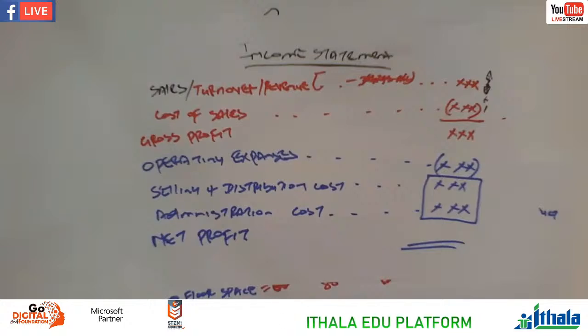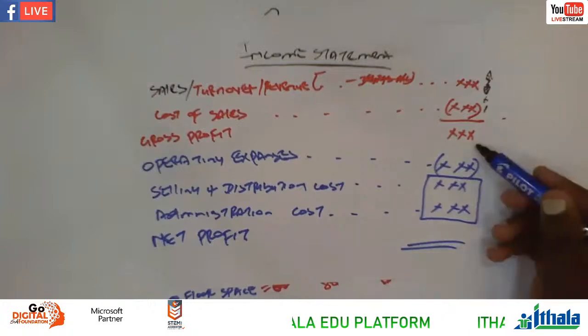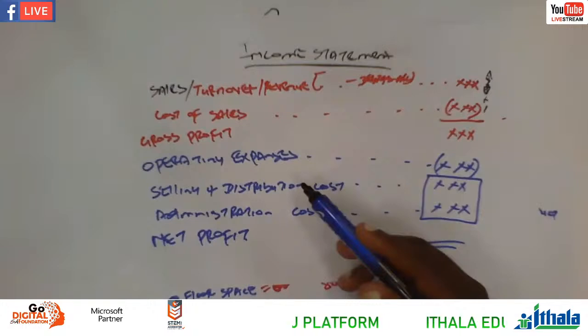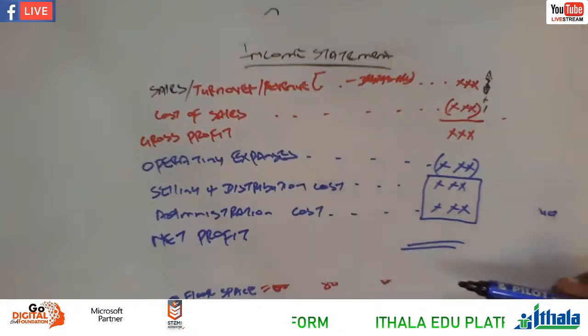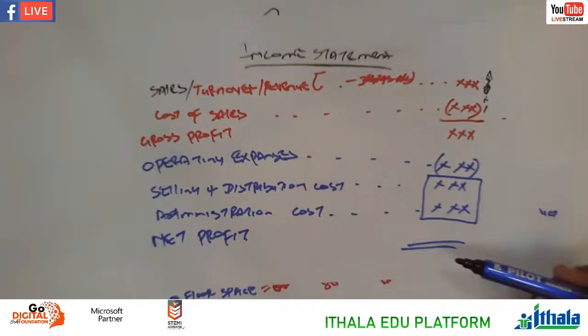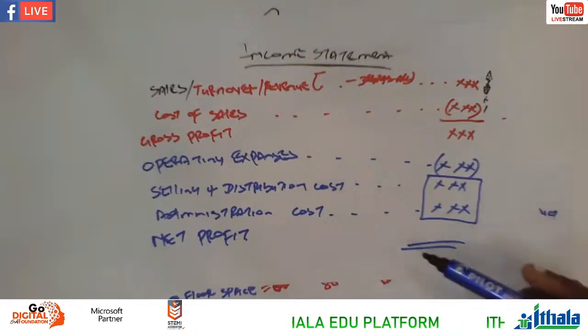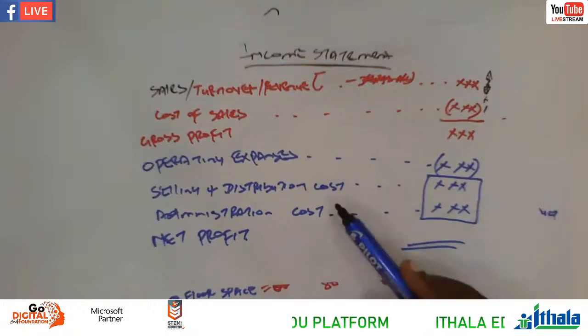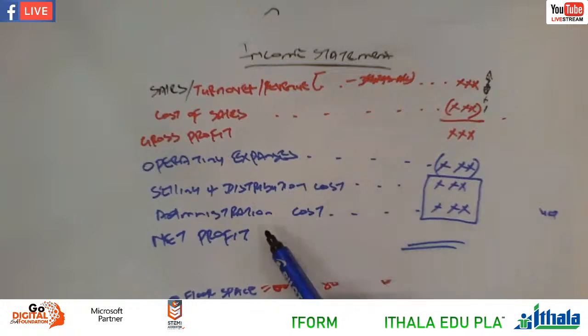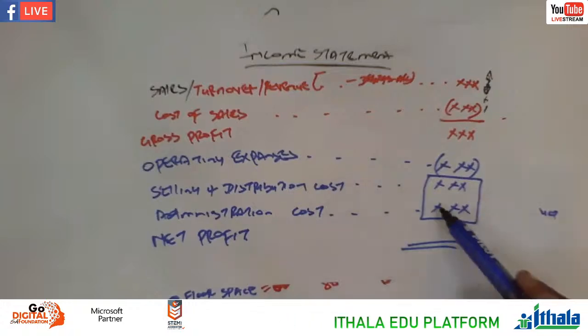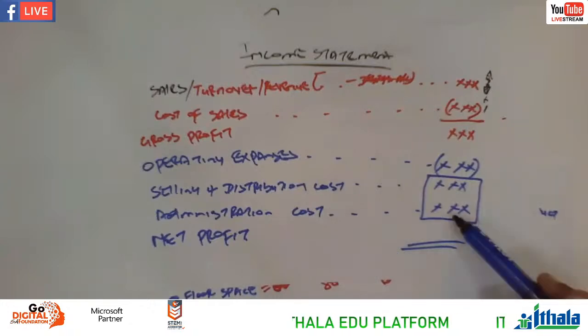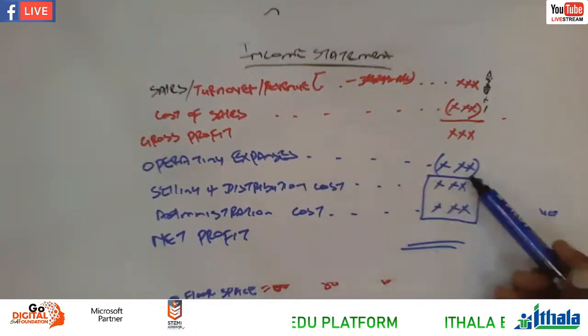We are saying we have sales or turnover or revenue. You write the figure of the sales there. And then we have the cost of sales. You must always minus the cost of sales. You reach the gross profit. And then operating expenses. Basically, these are the expenses that we incur during the time of operation. So when you come to the costing, we're focusing only on two departments, as I was showing you: selling and distribution, or dispatch, as well as administration. You put that one in a border, and then we only write the total.